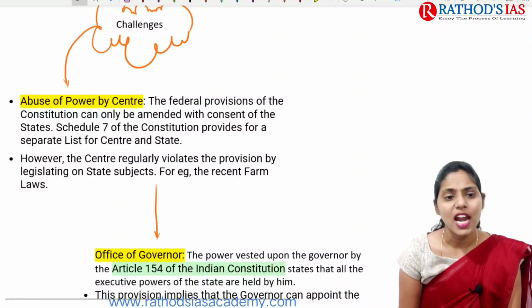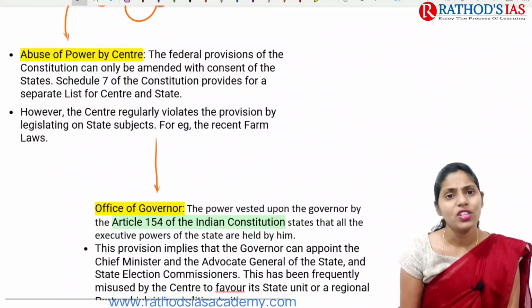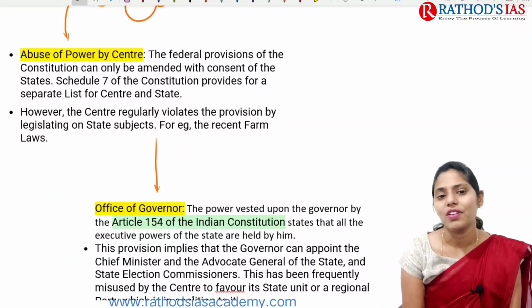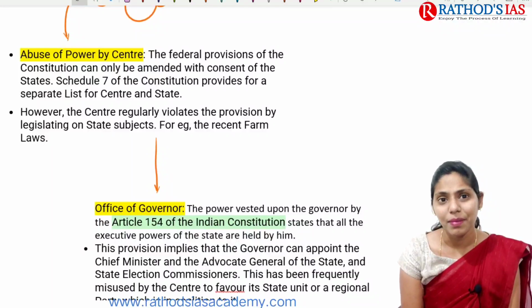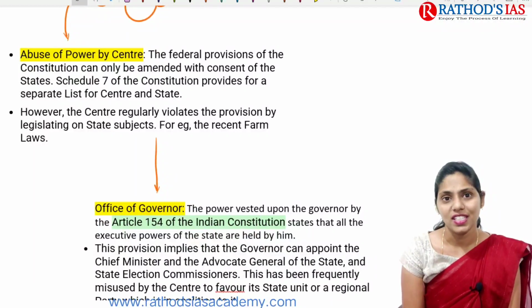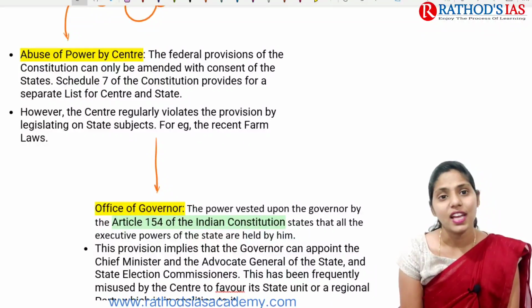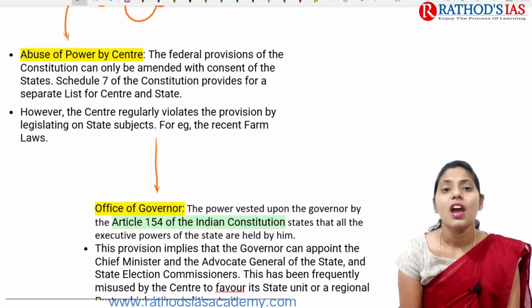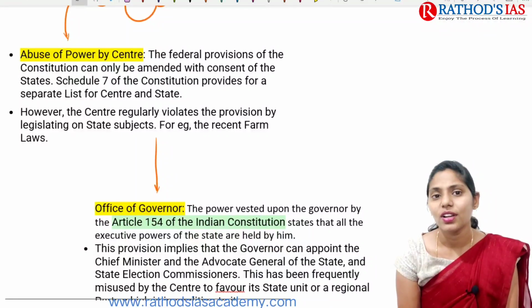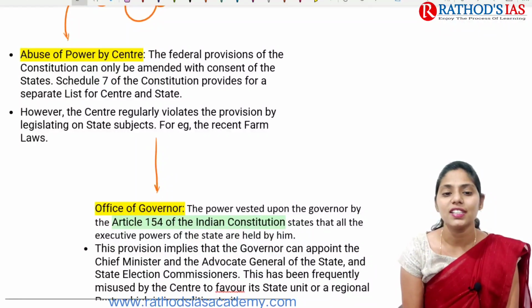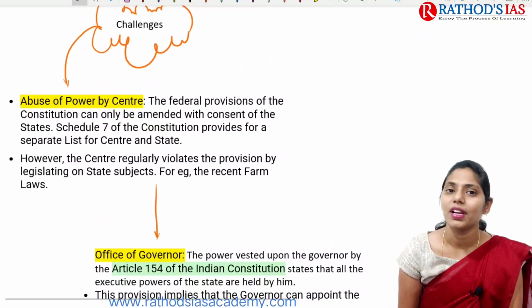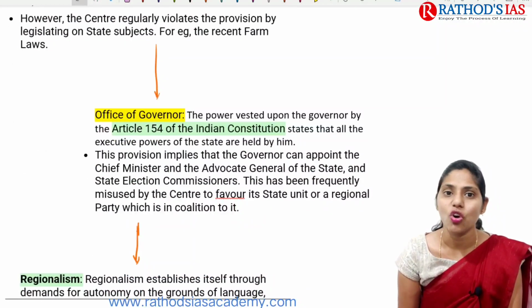And if you are talking about challenges here, whenever we are having this quasi-federal federalism, we are seeing abuse of power by the center. The federal provisions of the constitution can only be amended with the consent of states. Schedule 7 of the Indian Constitution provides a separate list for central and state, and we also have the concurrent list. But the central government regularly violates its provision by legislating on state subjects. For example, the government came up with these recent formulas.